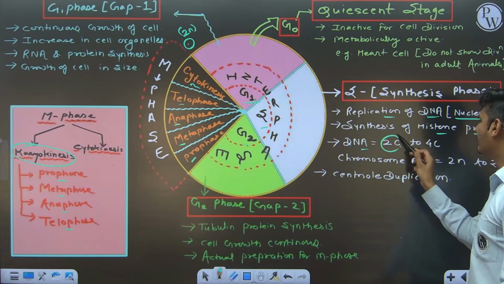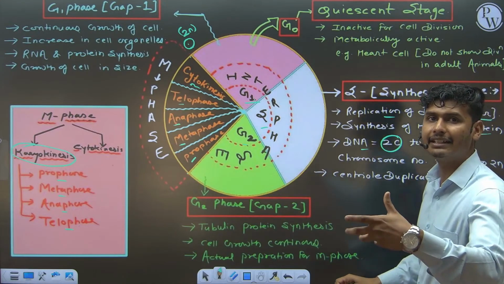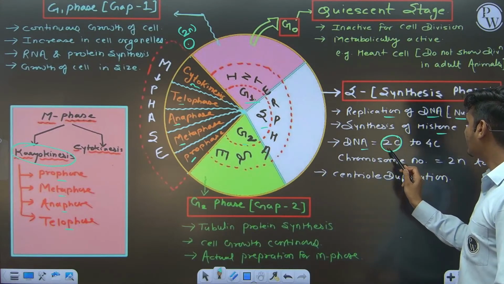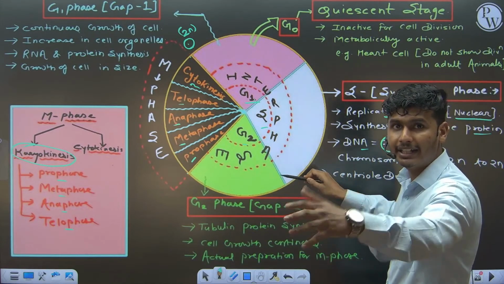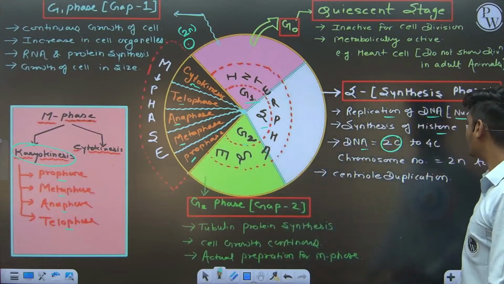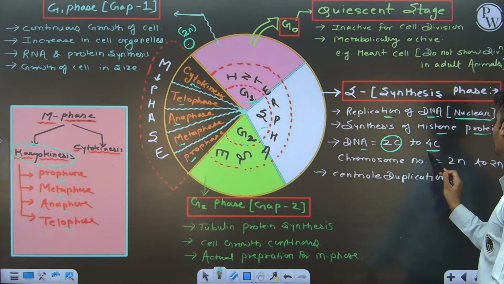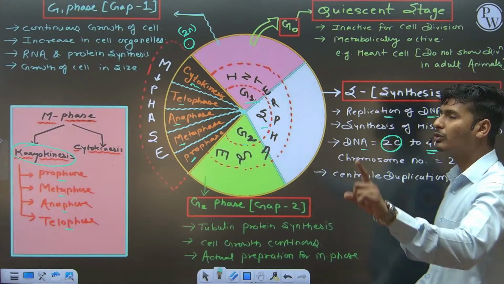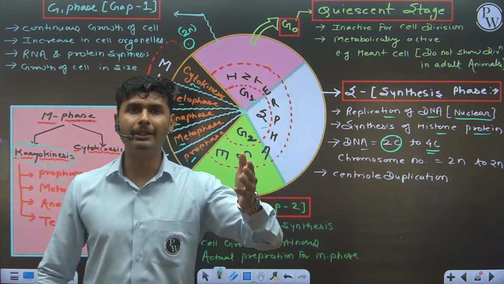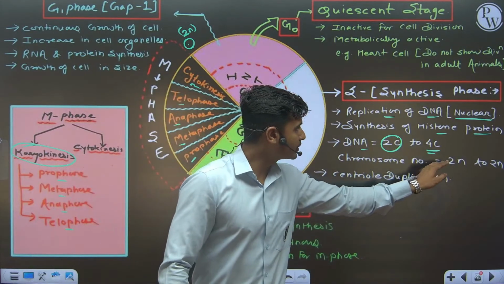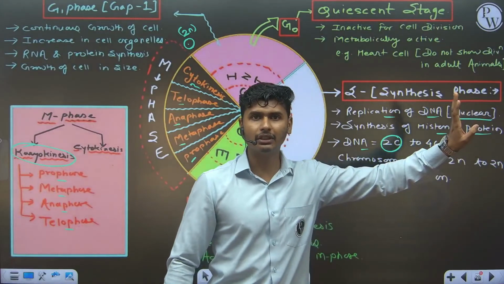DNA. 2C means C is a DNA content value. In this phase, DNA duplicates, DNA doubles. So 2C DNA content becomes 4C after S phase. But the chromosome number is not going to double. If the chromosome number is 2n, then it is still 2n after S phase.